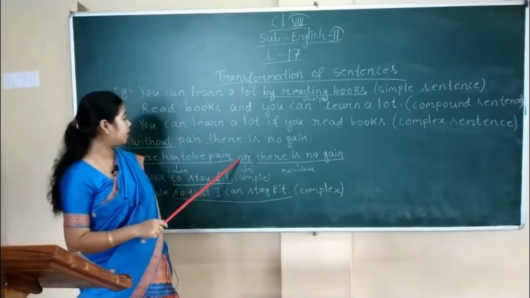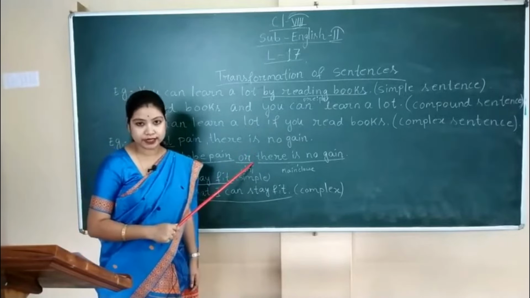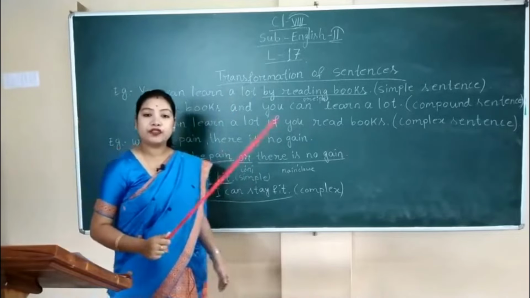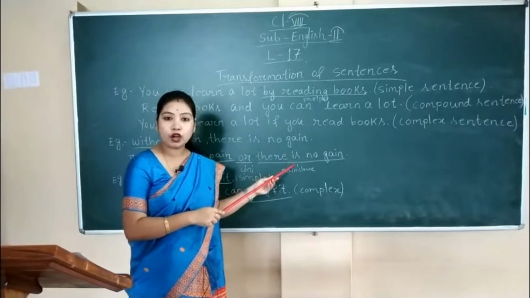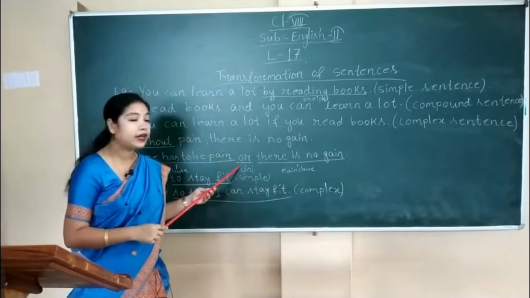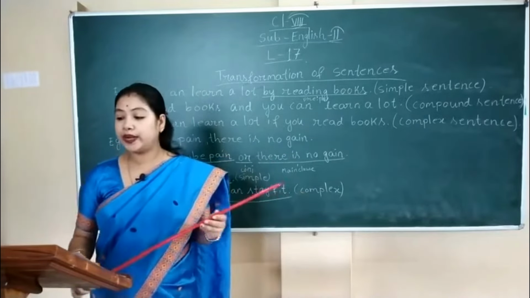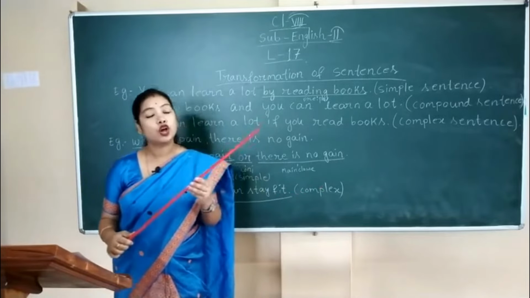So this is the process of transforming simple sentence into compound sentence. We have to expand the word or phrase into a clause. Then we have to connect it to the main clause by using a correlative or coordinating conjunction. Clear all of you? So our next one is how we can convert simple sentence into complex sentence.